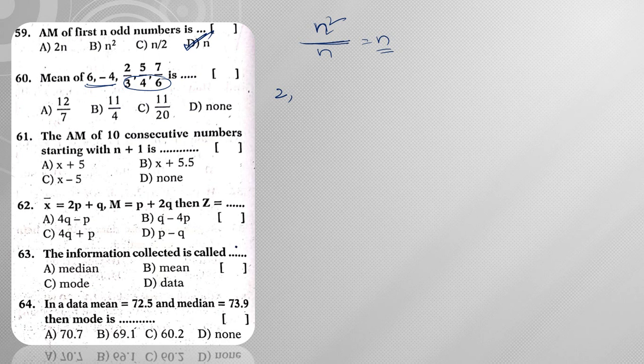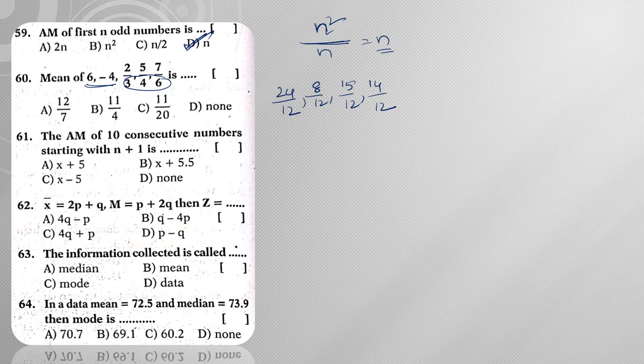Now how can I write 2 by 3? I can write it as 2 4s are 8 by 12. Next, 5 by 4 is 5 3s, that means 15 by 12. Next, 7 by 6 is 7 2s, 14 by 12. Next, this particular 2 I can also write as 24 by 12.